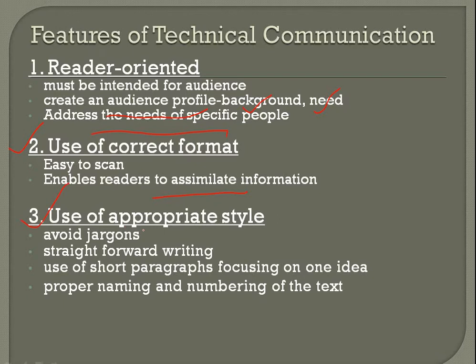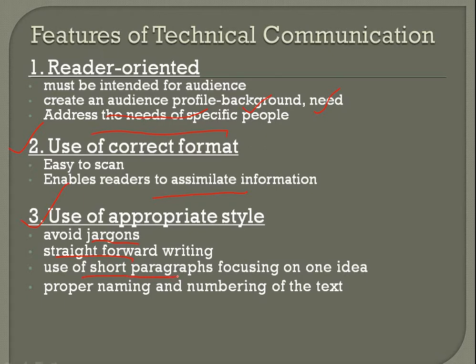Third comes use of appropriate style. You will not use any flowery language. You tend to avoid jargon. Jargon means difficult words, technical words, or maybe idioms or clichés. You are not going to use those type of things in your technical document. It should be straightforward, point to point, and very objective in nature.